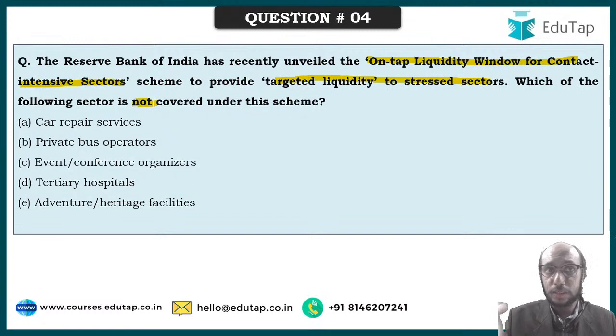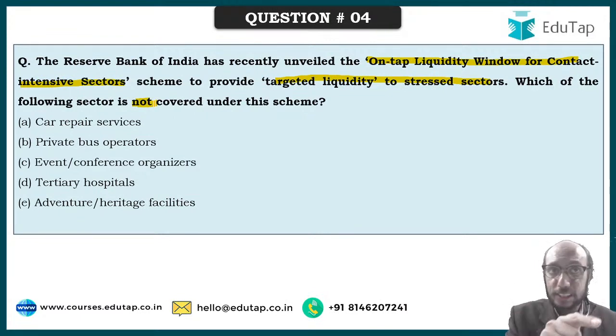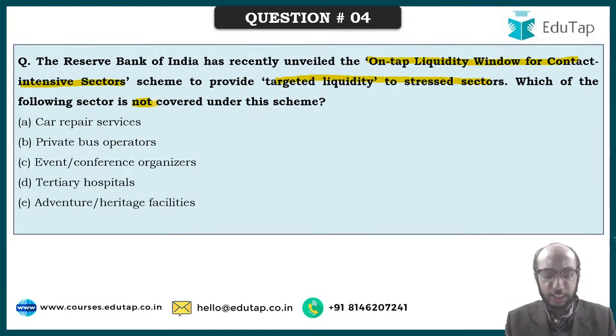Car repair services, private bus operators, event conference organizers, tertiary hospitals, adventure heritage facilities. Which of these is not covered under this scheme? Whenever you are reading any scheme, you should for sure know who are the eligible beneficiaries, and who are not the eligible beneficiaries. This is one of those questions where I'm testing whether you know who are the beneficiaries and who are not. As I expected, I'm seeing very clear and right answers. The answer is D. Tertiary hospitals have not been made a part of this scheme.